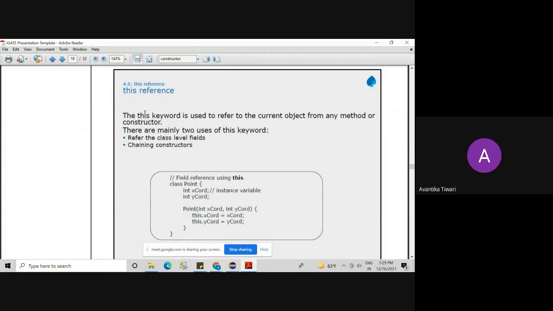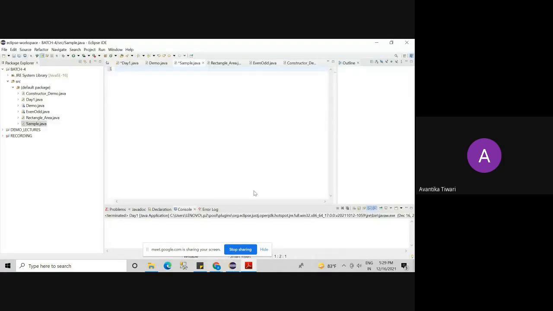So just remember this statement: the this keyword in Java is used to refer to the current object. Now I will tell you how constructors are created in Java. I told you that every time we create an object, a separate constructor will be executed.